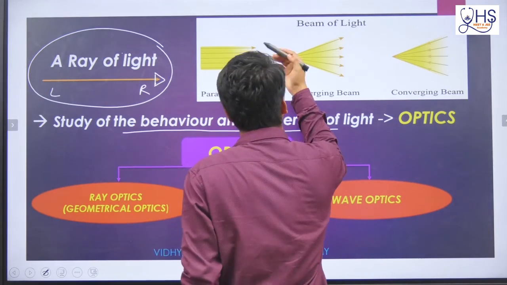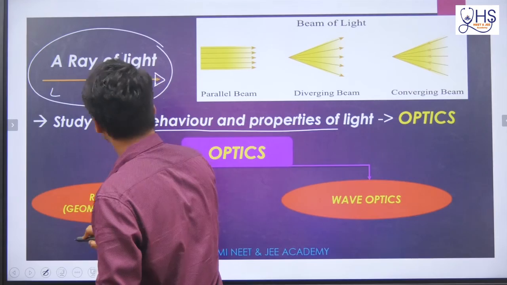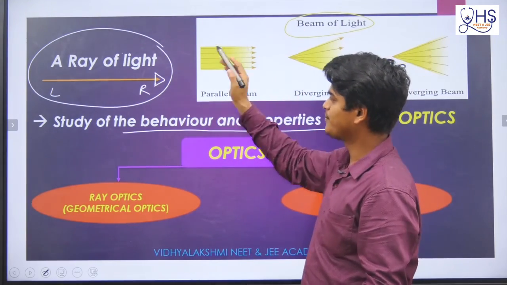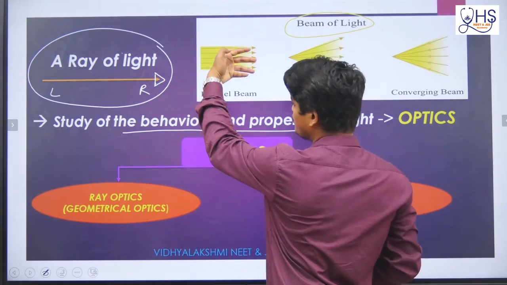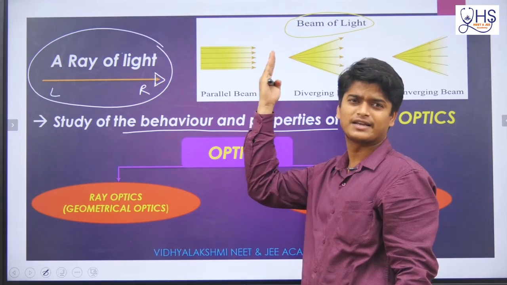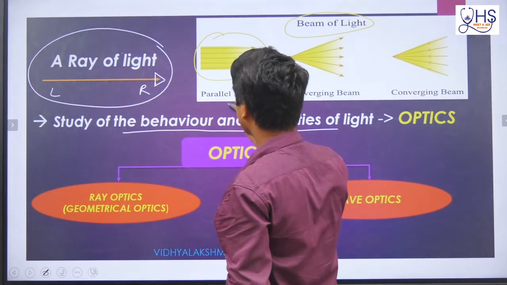Now if you want to represent a beam of light, suppose some light rays are parallel to each other and equispaced, and every one is going in the same direction. This type of light rays is called a parallel beam.